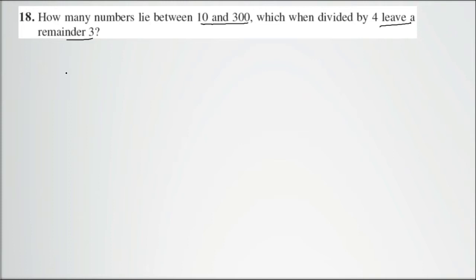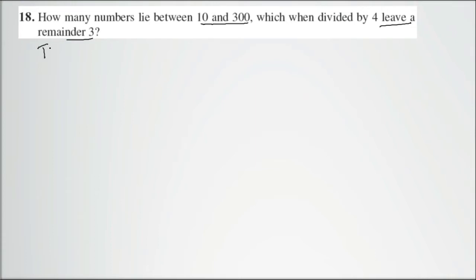And the largest number between 10 and 300 which leaves the remainder 3 is 299. 299 will be the last term. Let me write it like this.